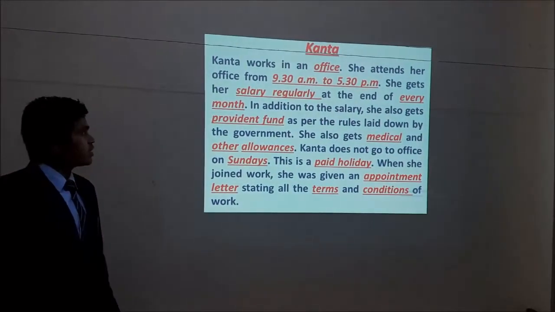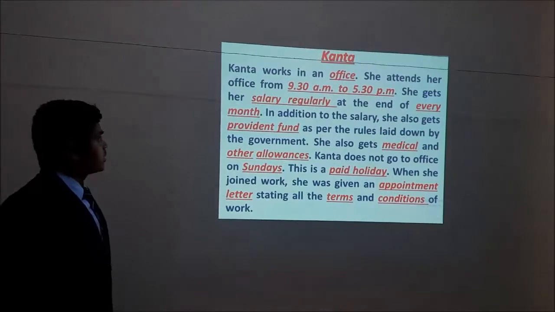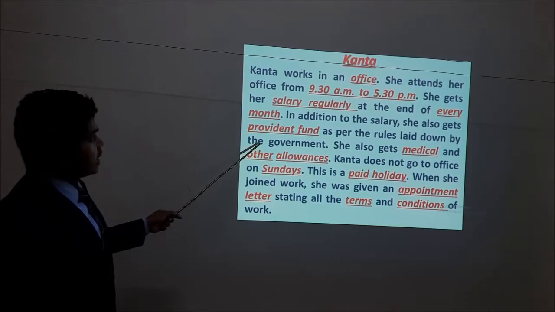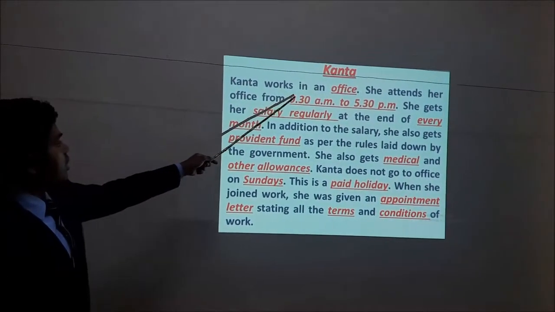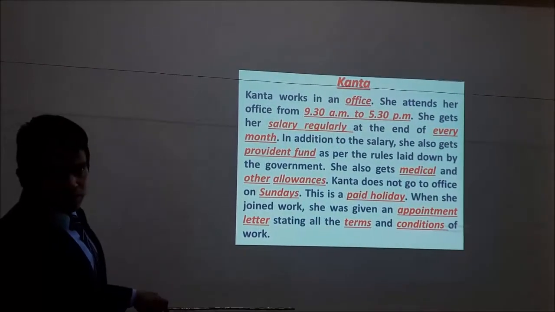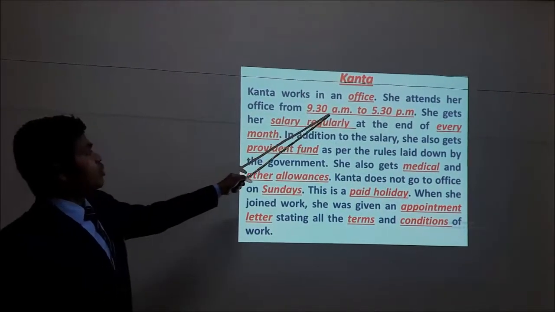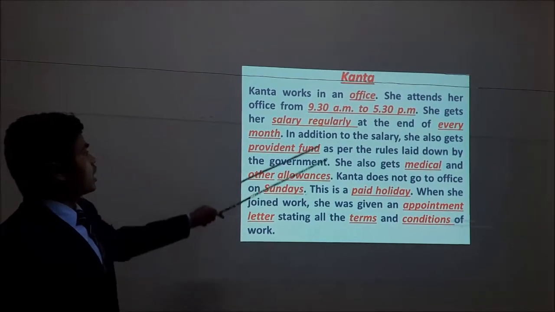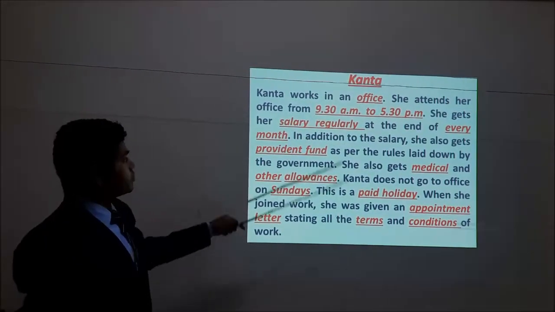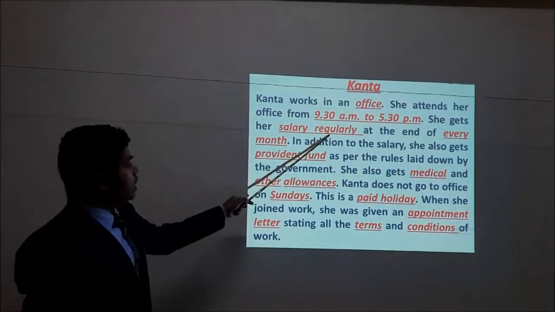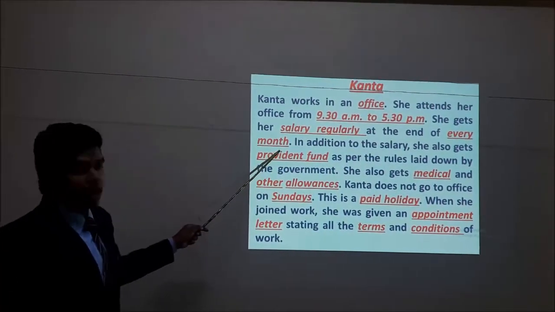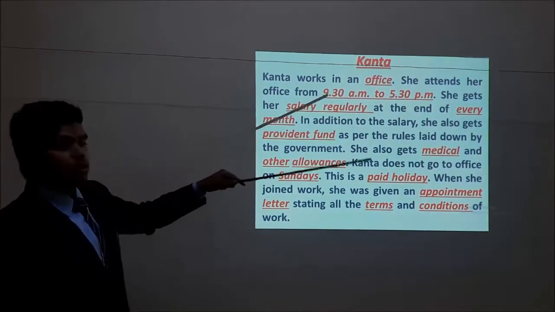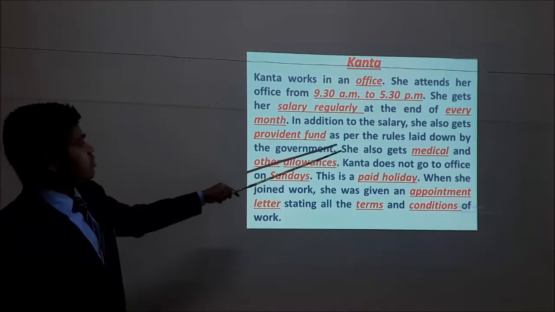Okay, very good reading. Fantastic reading. So, dear students, there are some catching words that I have underlined. Kanta works in an office. Where does she work? Office. What is the timing of her office work? 9:30 a.m. to 5:30 p.m. And what about her salary? Salary regularly, isn't it? At the end of every month. So she gets salary at the end of every month, and that is regular every month. Then what happens afterwards?